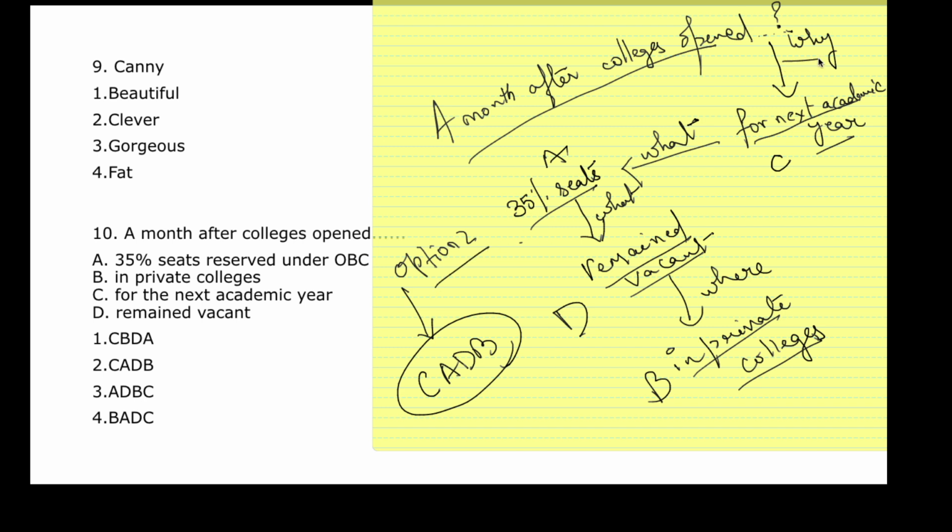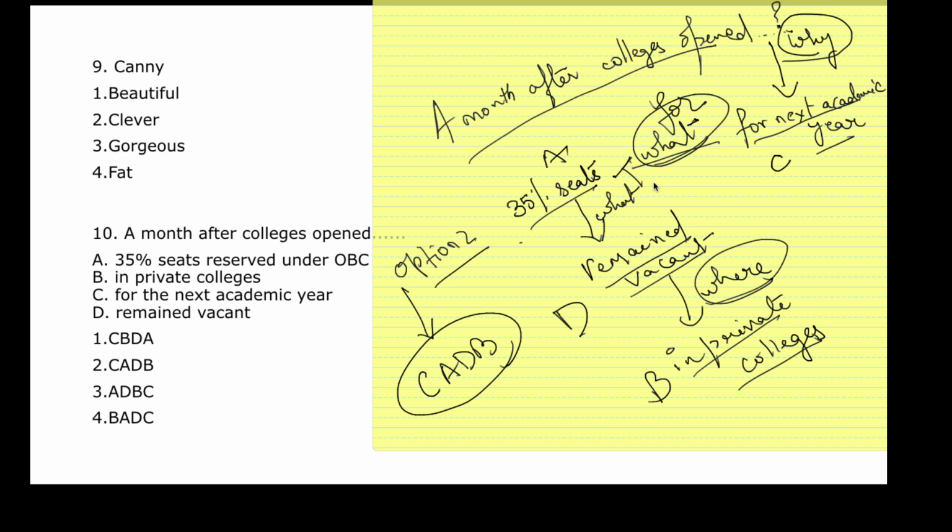Now you see there's a format: why, what, and where. So this is the procedure. What is the obvious question after you hear "a month after the college is open"? I would say, why did it open first? Then you'll say, okay, for what did it open? For admission. What happened to this admission then? 35% seats were reserved under OBC.